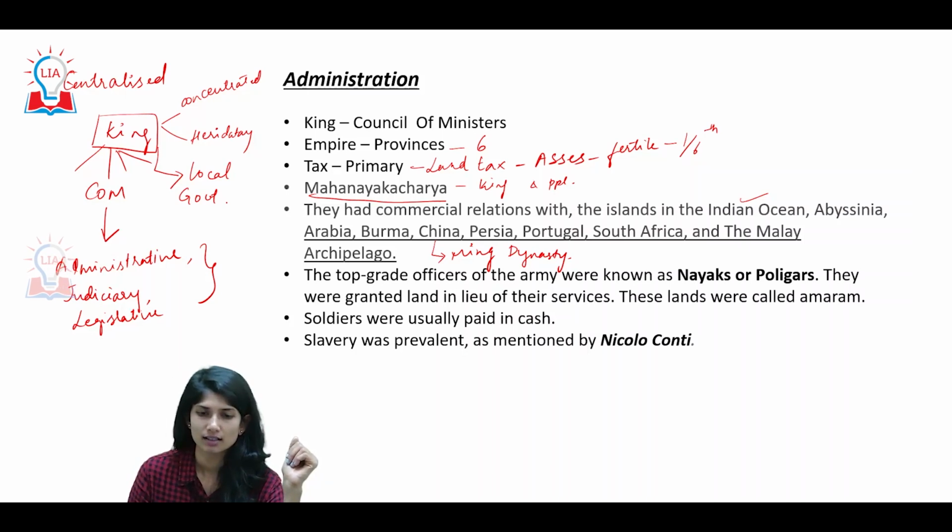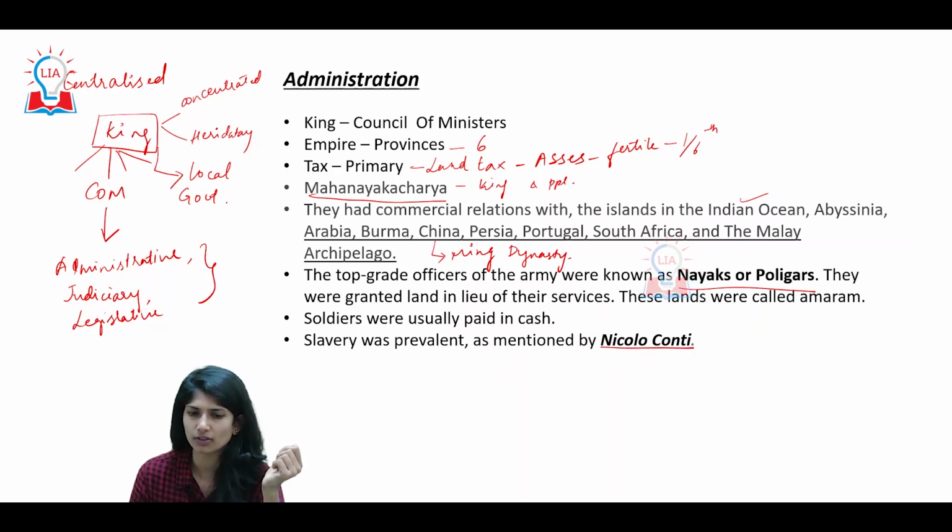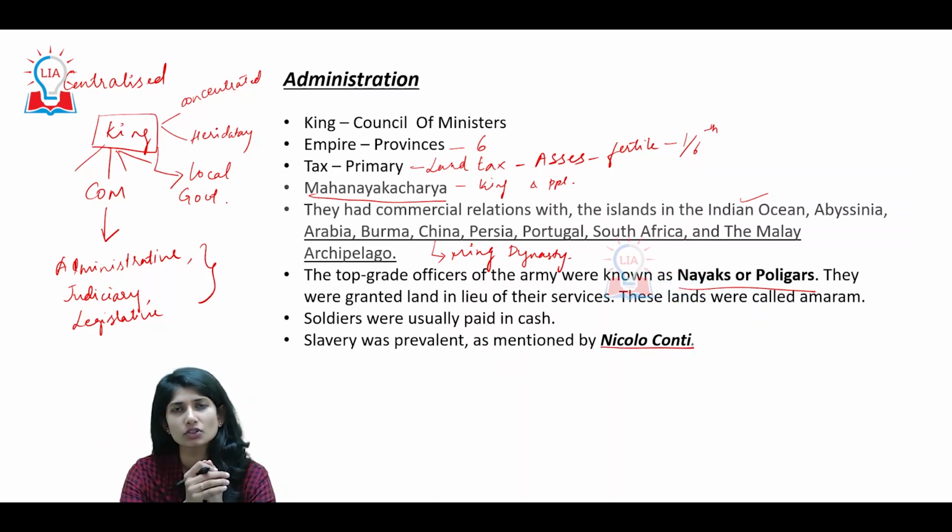Now, look at this. Top grade officers of the army were known as Nayaks or Poligars. They were granted land in lieu of service. Lands were called Samuram. The soldiers were usually paid in cash. Slavery was prevalent, as mentioned by foreign traveler Niccolo Conti. These are pretty much known facts.